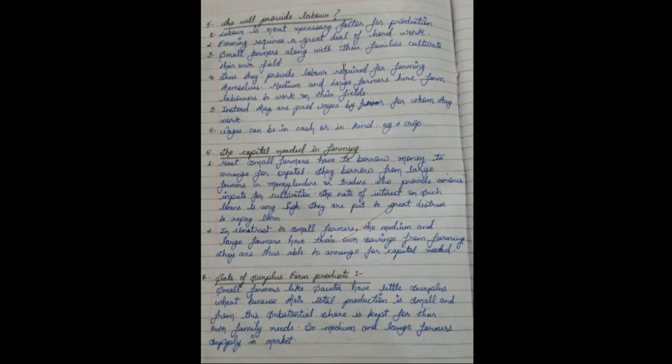Some farmers, along with their families, cultivate their own field. So, how are they providing the labor? Those small farmers who have a small piece of land don't want to hire any other labor. What they were doing was cultivating their own land with their own family members.